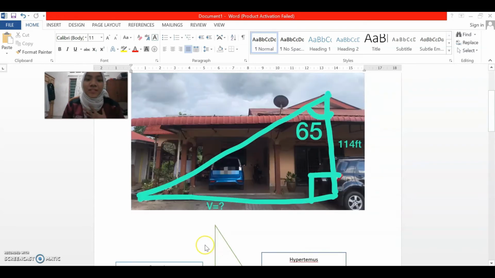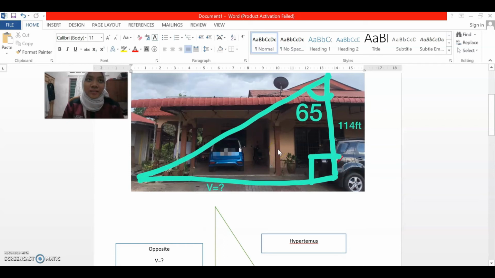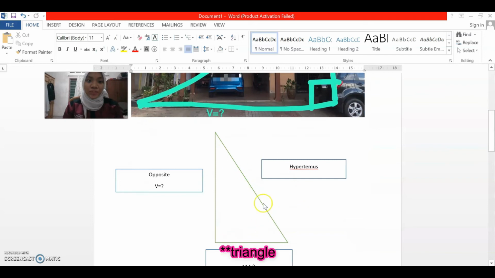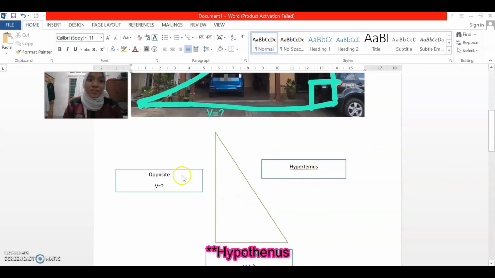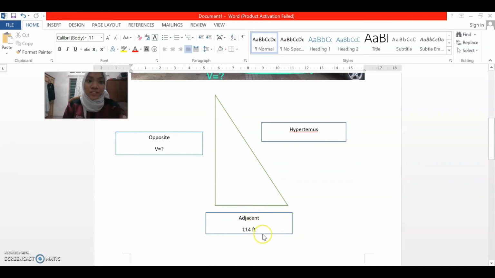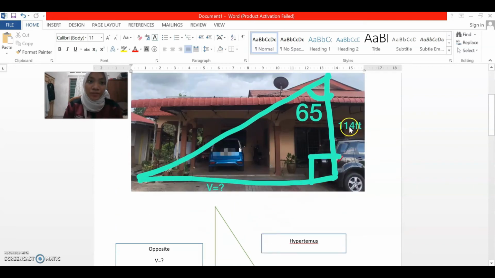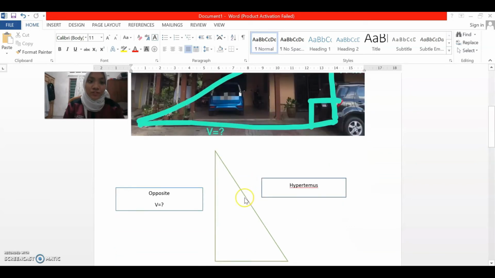First, I interpret this picture into this diagram. So first we have a hypotenuse, we have an opposite which is V, that we want to find, right? And then we have an adjacent here which is given just now, 114 feet.